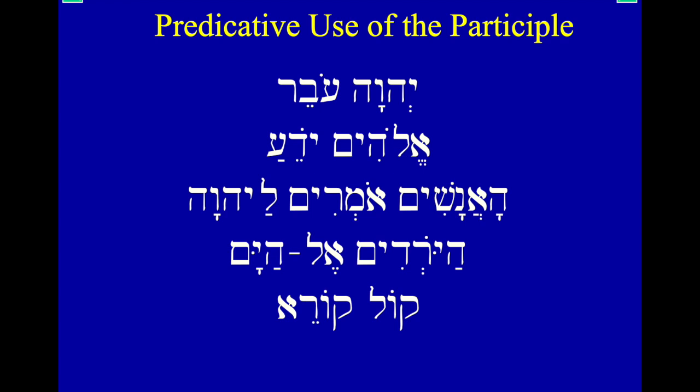Kol kore. Kol means a voice, or it could mean thunder, but typically it means a voice. So a voice, and then kore, that verb kara means to call out or cry out or speak aloud. So a voice calling out. A voice is calling out.